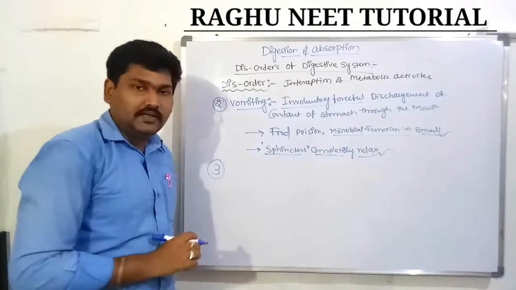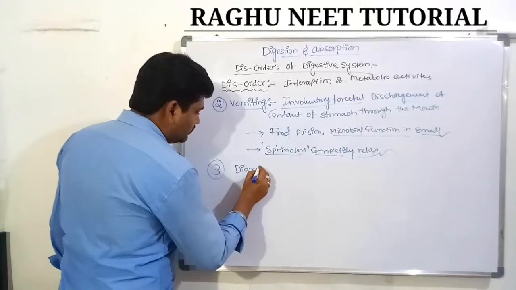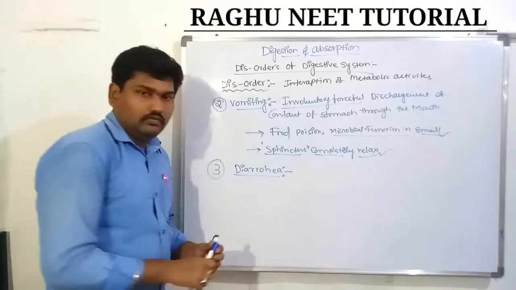The third one is diarrhea. What is diarrhea?